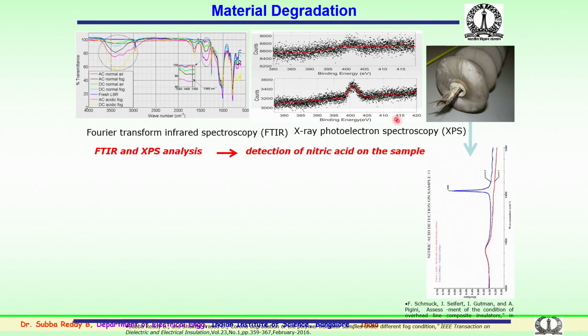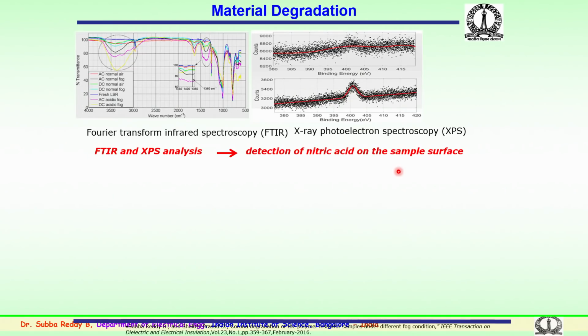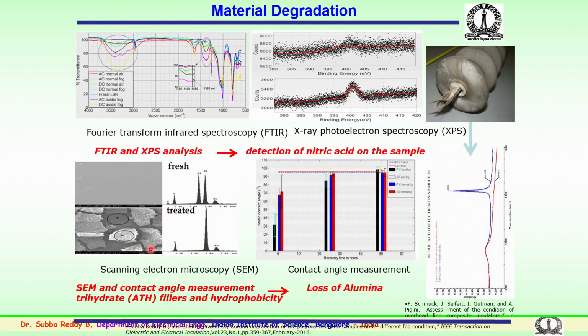Further, XPS, X-ray photoelectron spectroscopy, gives the elemental information of importance. It shows the quantification of the elemental composition. This is also very important information. Scanning electron microscopy gives the surface conditions or surface information after the experimentation, and also the formation of any cracks or the breakage of bonding on the surface. Over a period of time, moisture or pollutants could collect and surface degradation could happen. So, SEM gives this information.